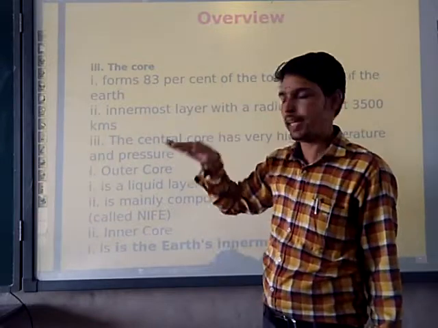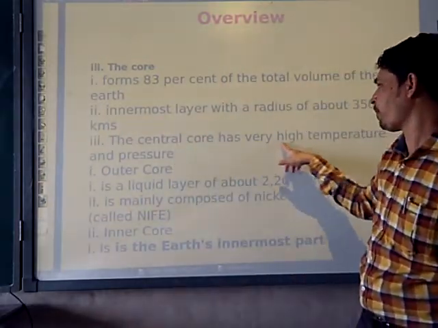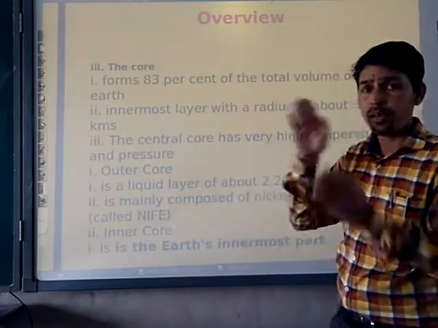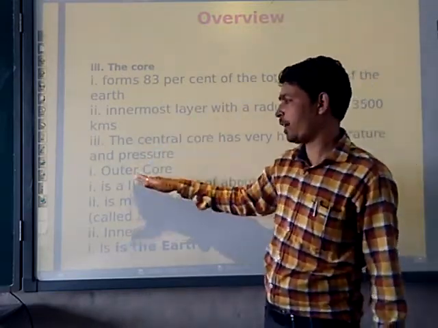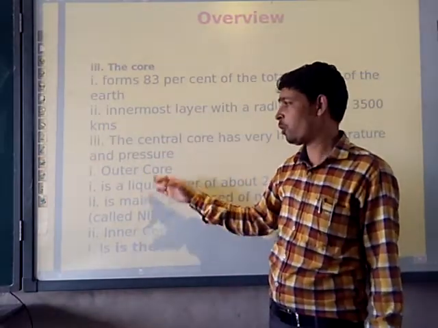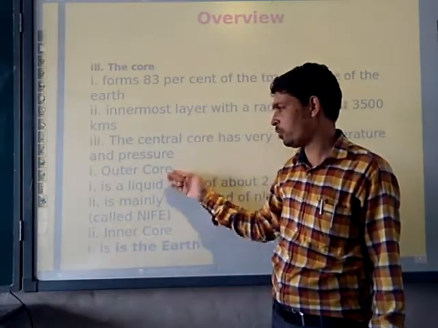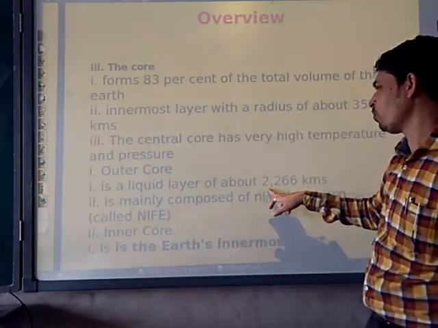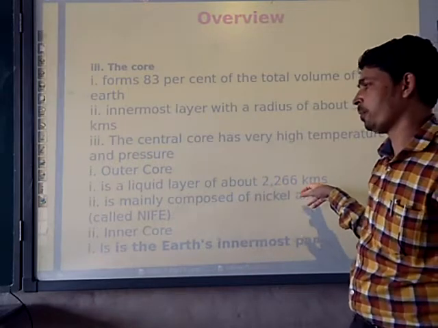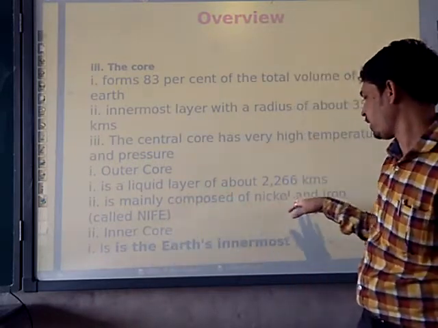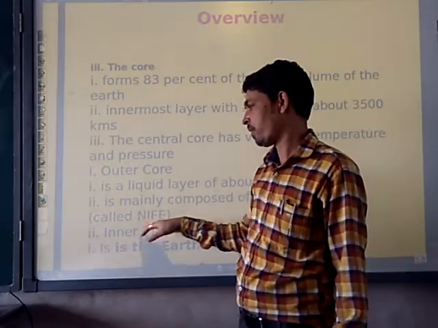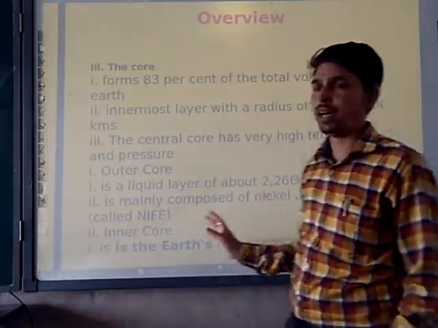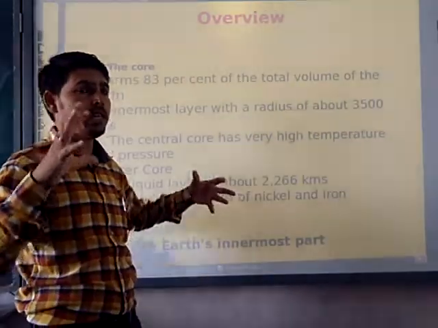Because this is very inside, the central core has a very high temperature and pressure. It is divided into two segments, the outer core and the inner core. What is the outer core? The outer core is a liquid layer of about 2266 kilometers. It is mainly a complex of nickel and iron. The inner core is the earth's innermost part.